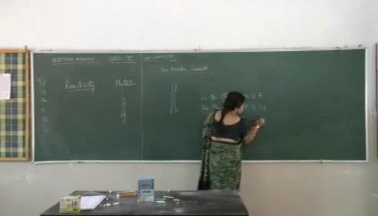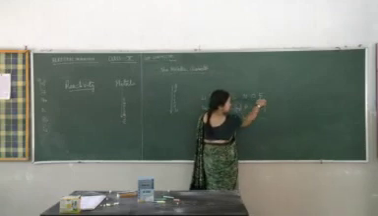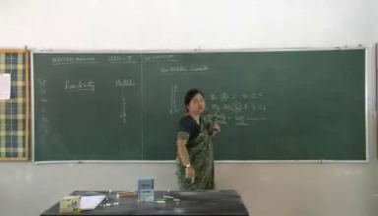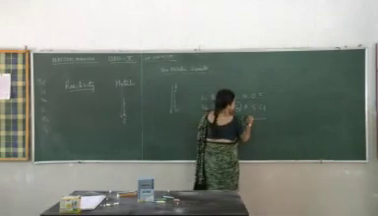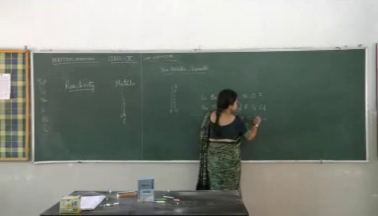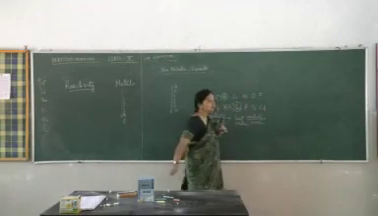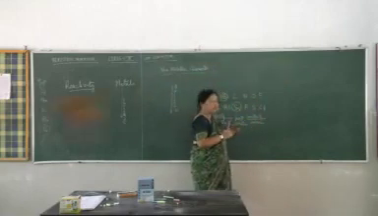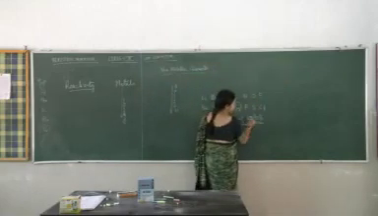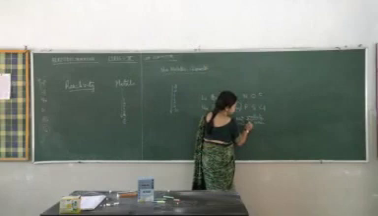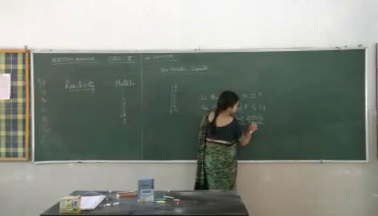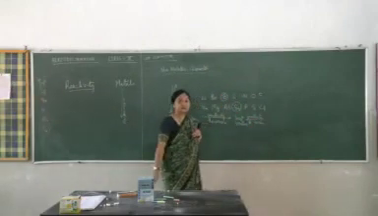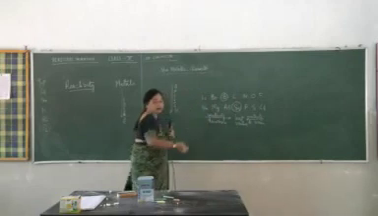And then again reactivity increases, and this group, halogens, they become the most reactive. So again reactivity increases. And halogens are the most reactive. In the reverse order you can write, but then it is reactivity decreases. This is about the reactivity.